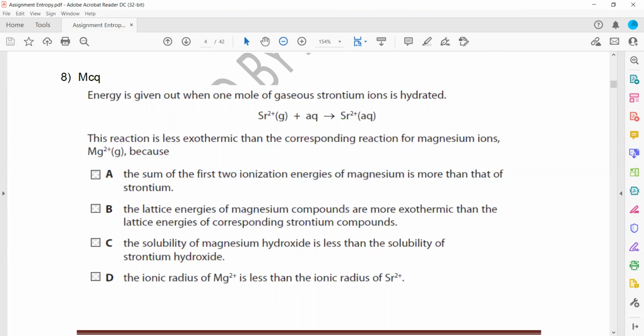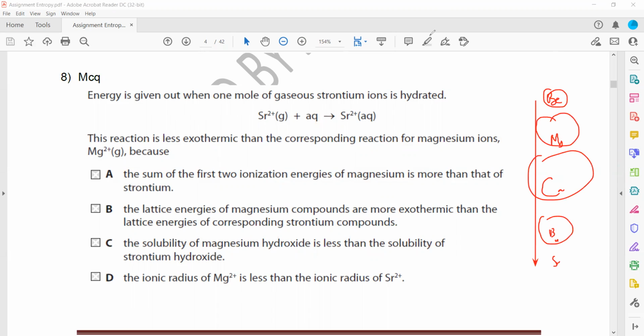the size of the ion is increasing. So as the size of the ion increases, the hydration energy will decrease. So when we compare the size, we have beryllium, magnesium, calcium, strontium, barium. So the size of the ion, as we go down the group, is increasing. So as the size increases, the hydration energy will decrease.